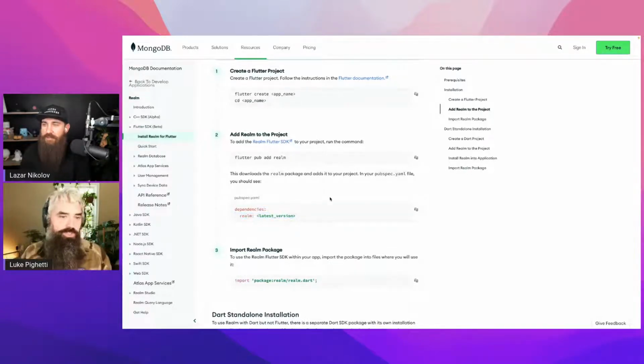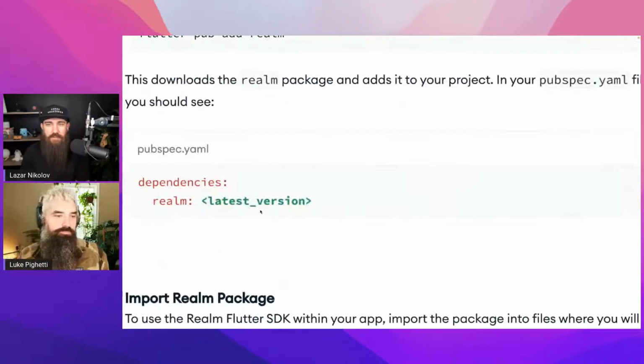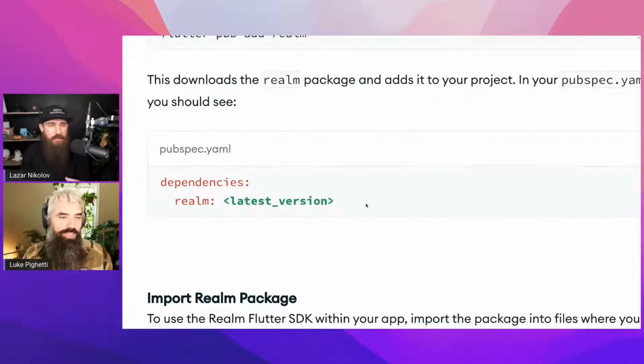The nice thing about doing the flutter pub add realm is it will automatically get the latest version. If you paste it into pubspec.yaml, you have to make sure you're getting the right version. So is this valid syntax in this case? I don't think it is.